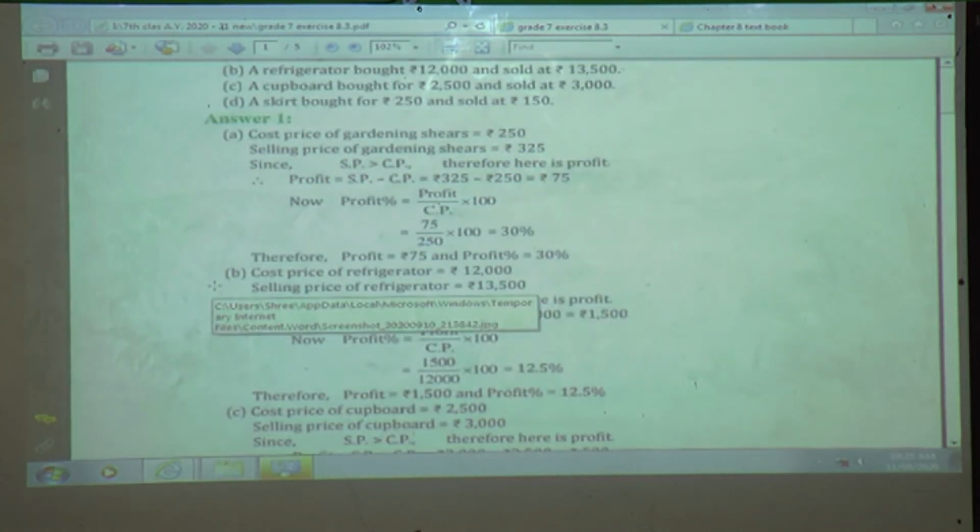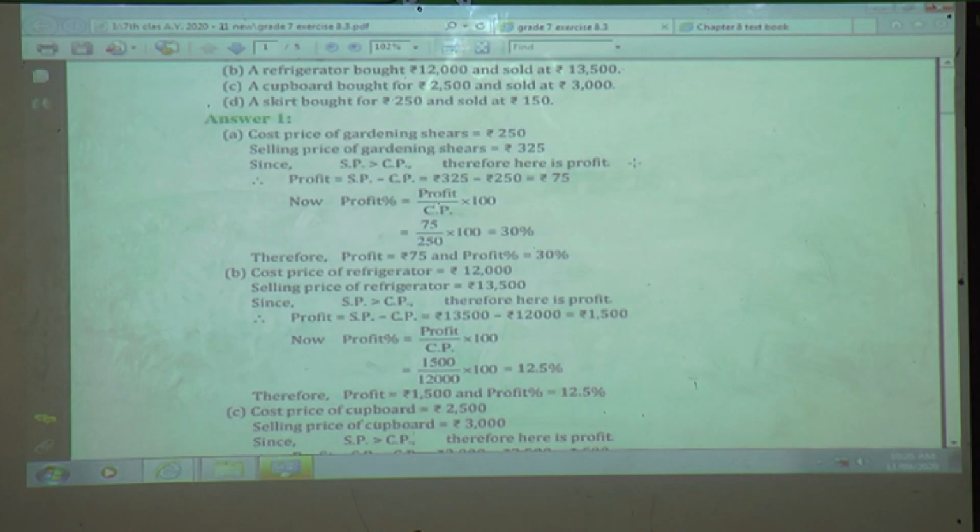So here we will have one situation. The cost price of the gardening shears is equal to rupees 250. The selling price of the gardening shears is given. Since SP is greater than CP, it will be a profit. So profit is equal to SP minus CP. So SP minus CP means 325 minus rupees 250 will be rupees 75, which is nothing but the profit.